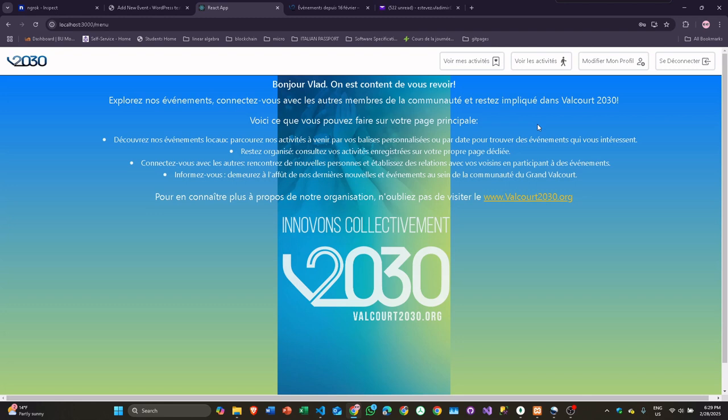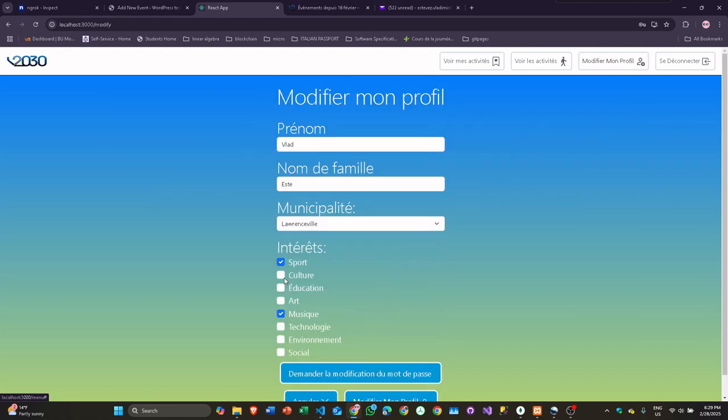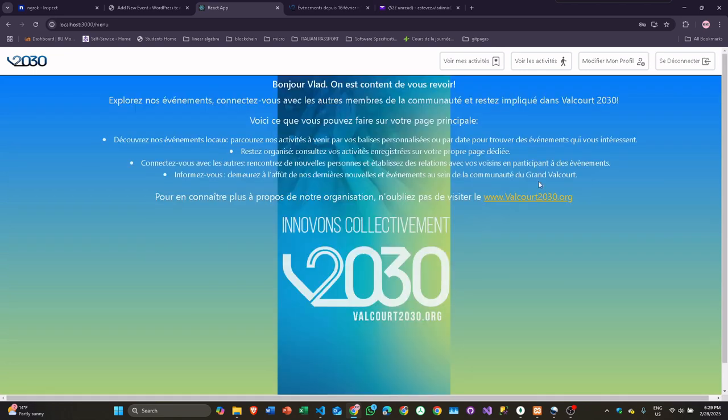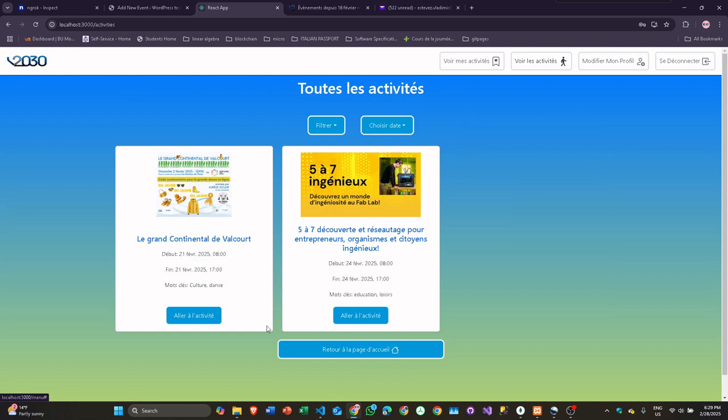And also here, you can see I have 2 tags selected: sport and music. Normally any new event that's created that has any of these tags, I should be receiving an email saying there's a new activity. Right now we only have 2 that I copied from the Valcourt 2030 website.